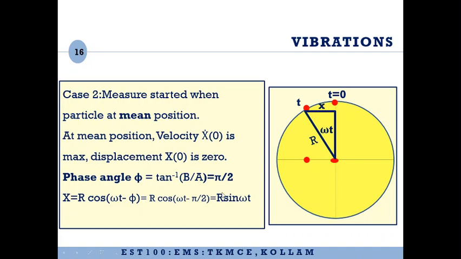So again, when the displacement is measured when the particle is at the mean position, you have to take x equal to r sin omega t. Now this expression can either be remembered by remembering this condition, or you can remember it simply visually by this triangle.